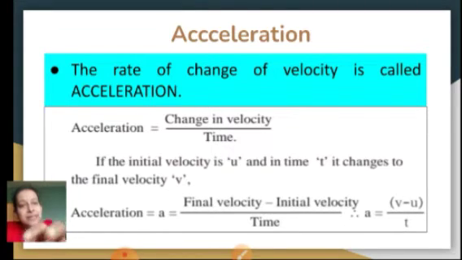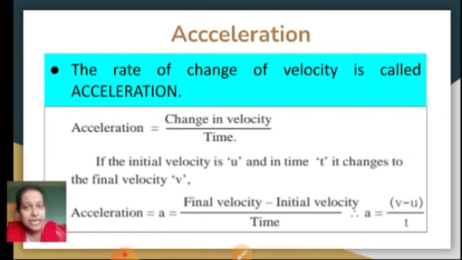So what you have to do, acceleration is change in velocity, which is nothing but final velocity minus initial velocity. If you want to find the change in velocity, you always subtract initial velocity from final velocity. So final velocity minus initial velocity upon time taken for attaining that velocity. Fine. Now you are getting a formula: acceleration, denoted by the letter A, is equal to final velocity minus initial velocity upon time taken.